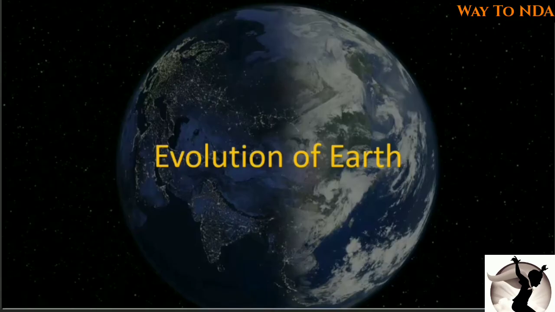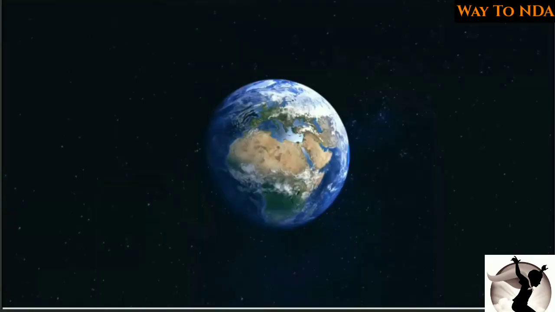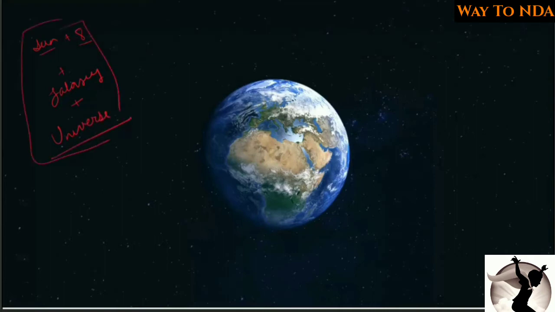We are now studying the evolution of the earth. So evolution of the earth, now we are going to study about that in this lecture. So we know that we are a part of a solar system. In our solar system we have sun plus 8 planets, and then the solar system is a part of a galaxy, and again this galaxy is part of the universe. So in this way the whole structure is constituted.